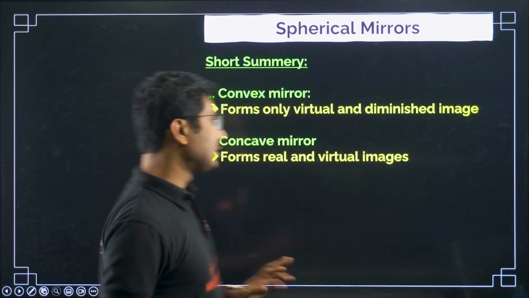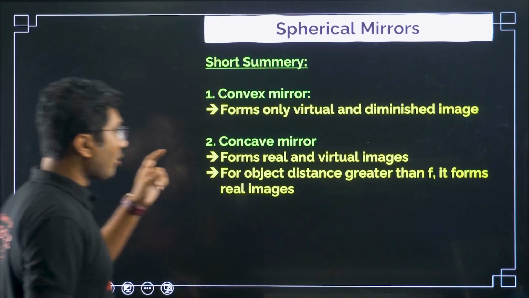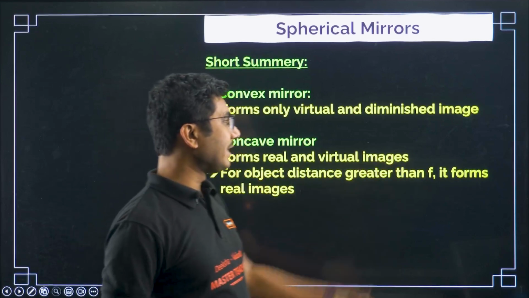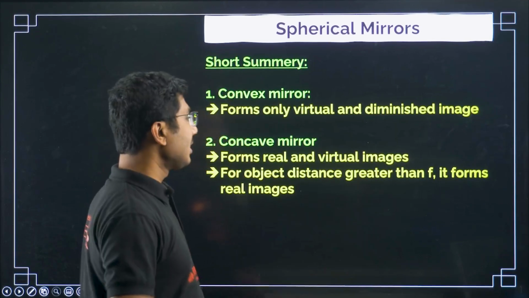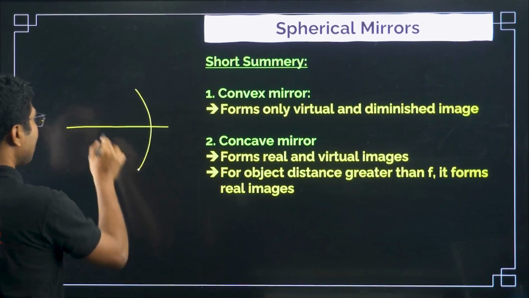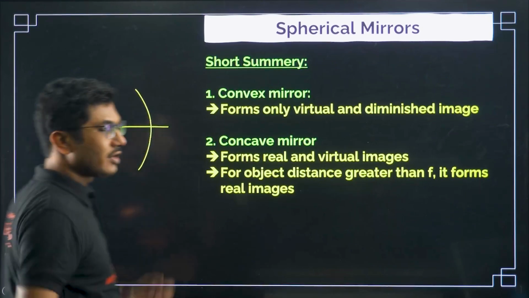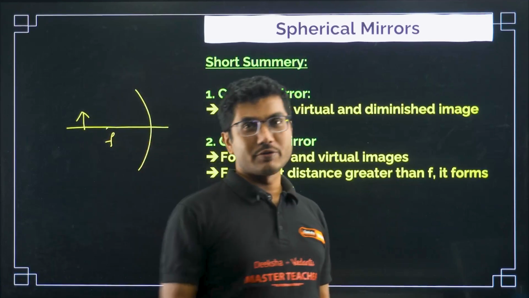Both are possible. For object distance greater than F, it forms real images. If this is the focal length, any object placed beyond F, the image will always be real.